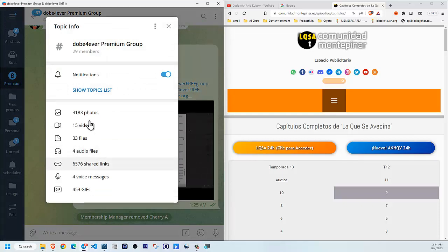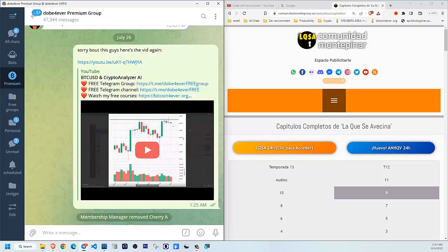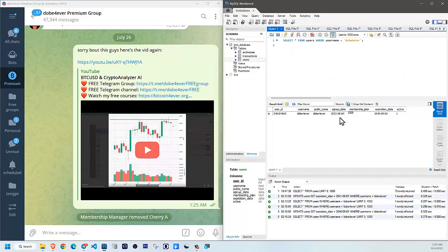If I say manage group somewhere, we should be able to see the list of members. This bot, the membership manager, every 2 hours, scans the list of members and compares it against the remote database, specifically the users table. So if it sees that any member's expiration date is expired, then it will set active to 0 and remove the user from the group. When that happens, the user also gets logged out from the website.